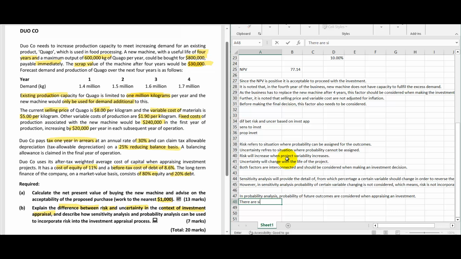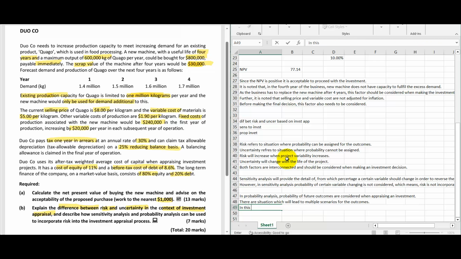There are situations which will lead to multiple scenarios for the outcomes.